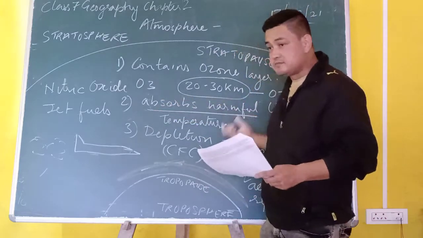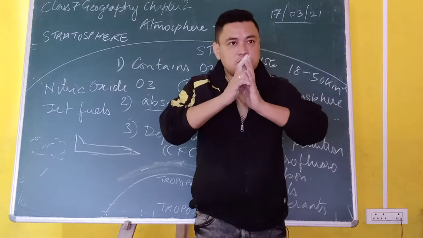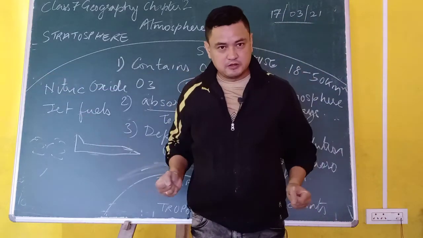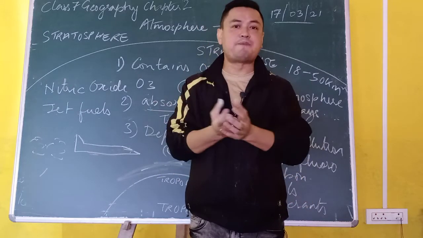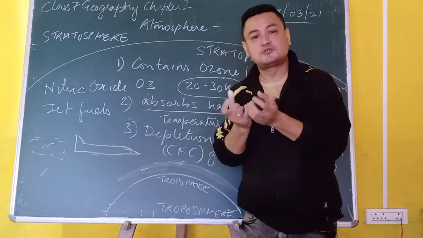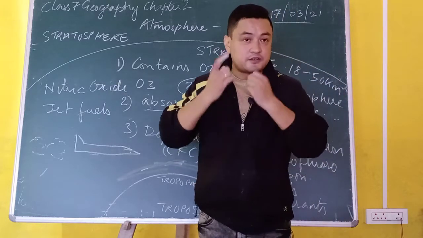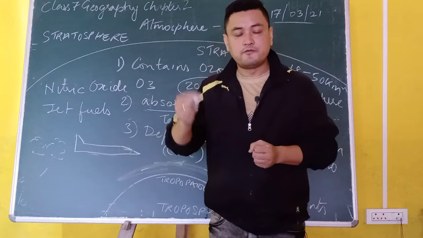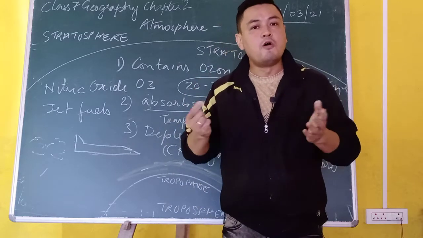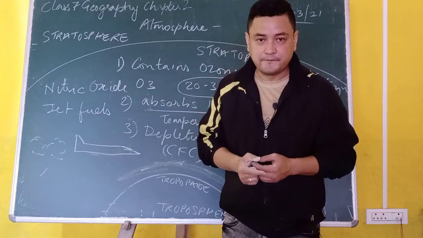When this layer becomes warm, the air molecules spread far apart from each other. Are you understanding? They are not closely packed. So this layer is not so dense that it creates weather disturbance. This is one of the reasons that you find little or no water vapor in this layer.